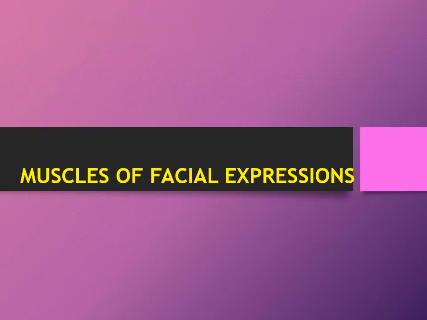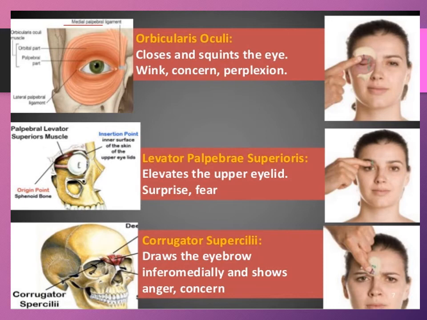The muscles of facial expression are important because through their action, humans are able to express their emotions. The muscles of facial expression include the orbicularis oculi, which closes and squints the eye when one winks.